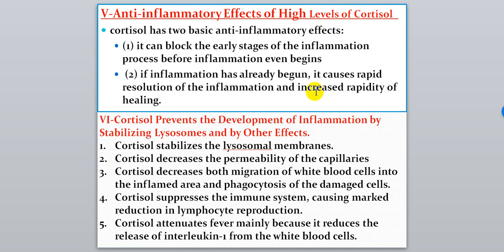So it's good in 2 cases, either prior to the beginning of inflammation, or even after inflammation begins, it causes resolution of this inflammation. Healing from inflammation becomes faster.